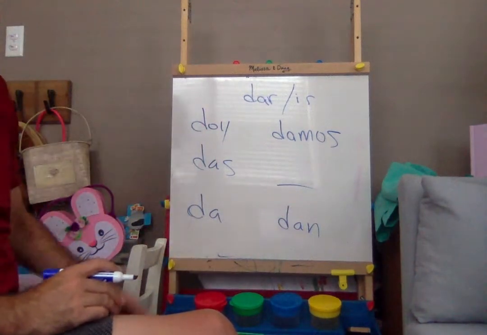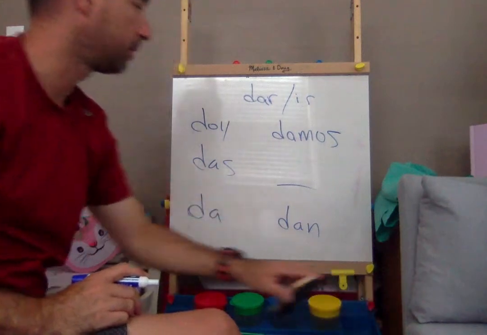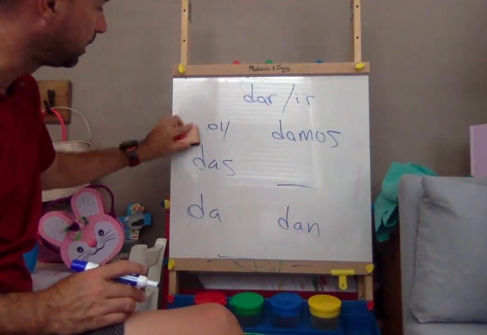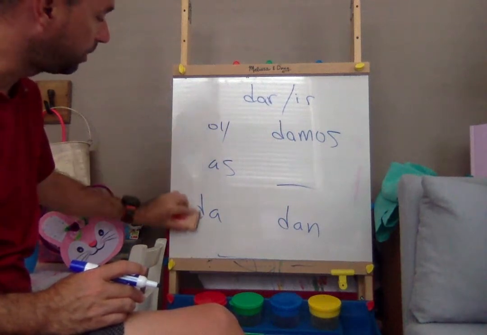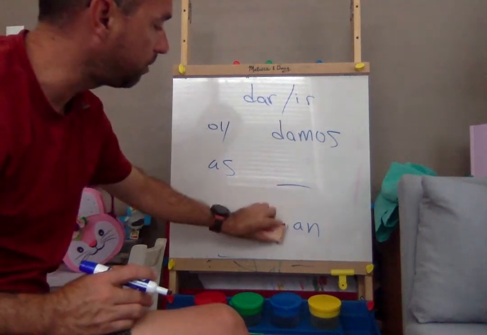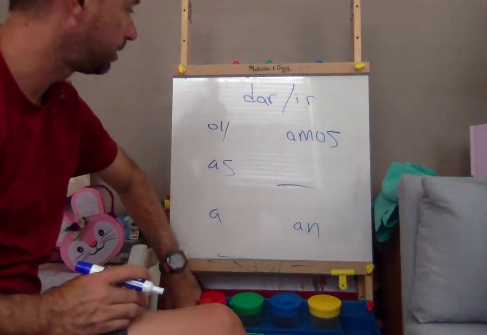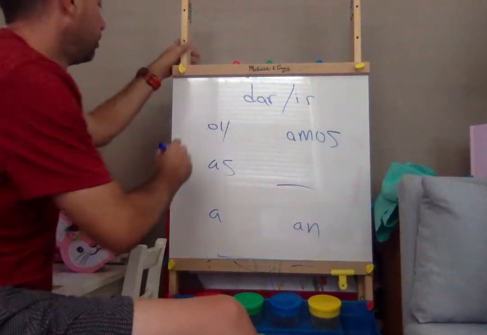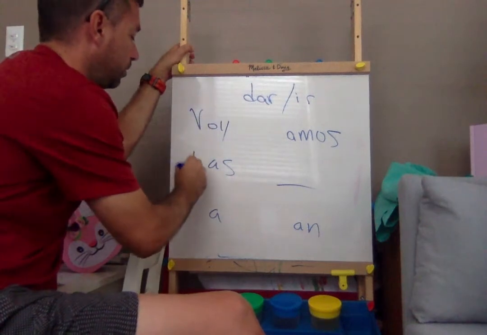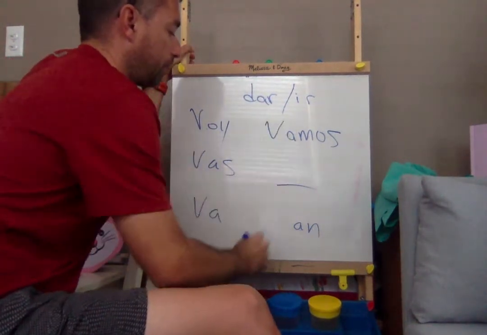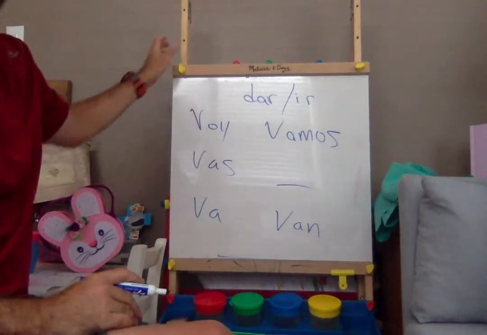Okay? Now, the reason we're going to do ir along with this, which means to go, is we're just going to erase the D in all these, and it's the same endings as dar. So it'll be yo voy, tú vas, ella va, nosotros vamos, y ellos van.